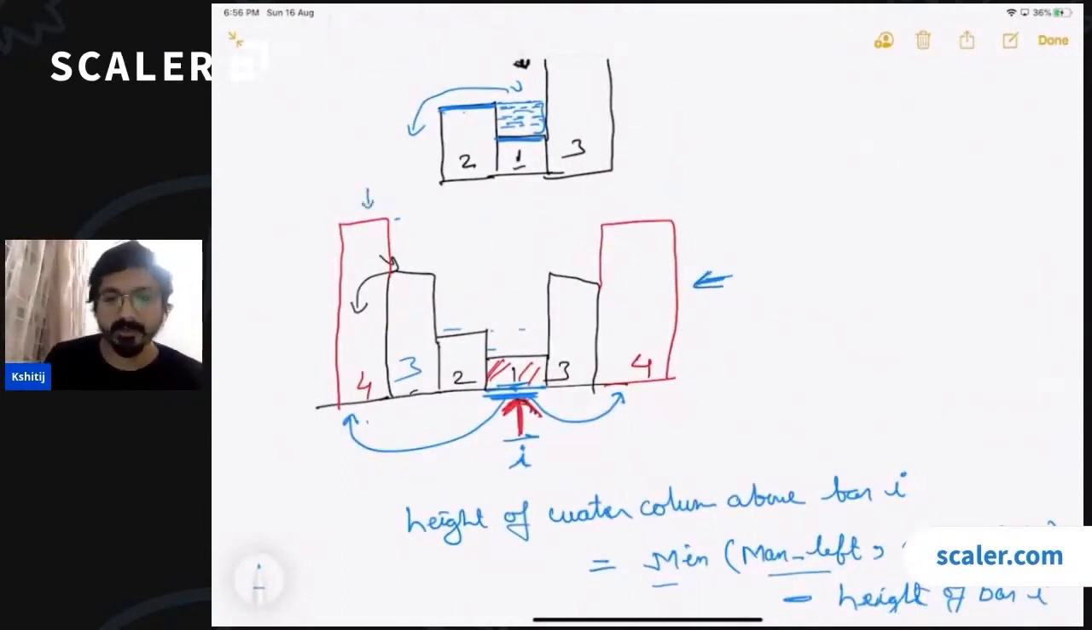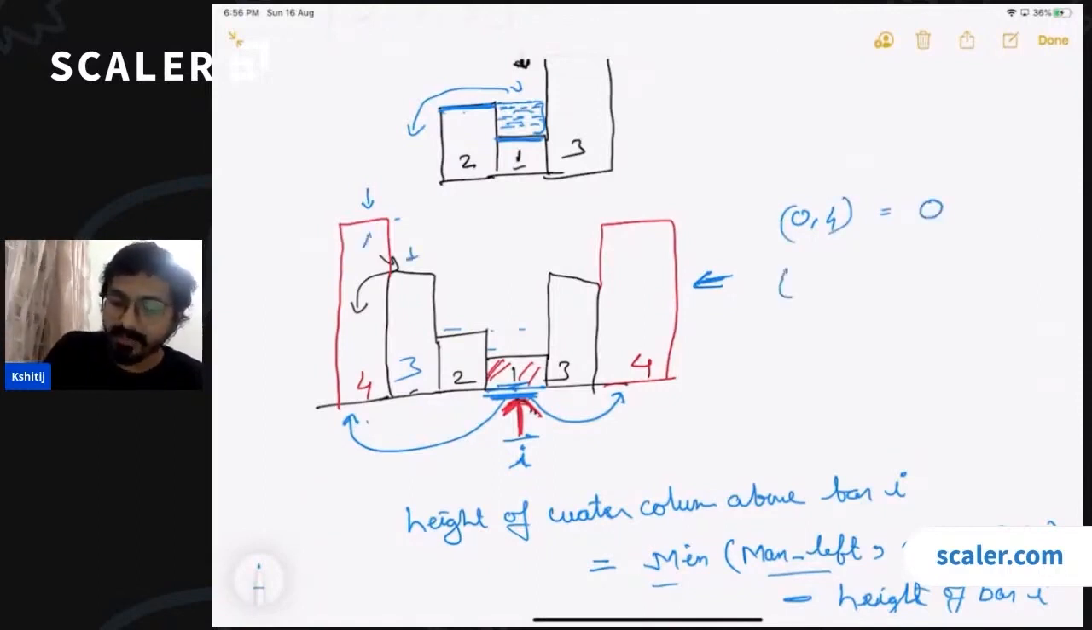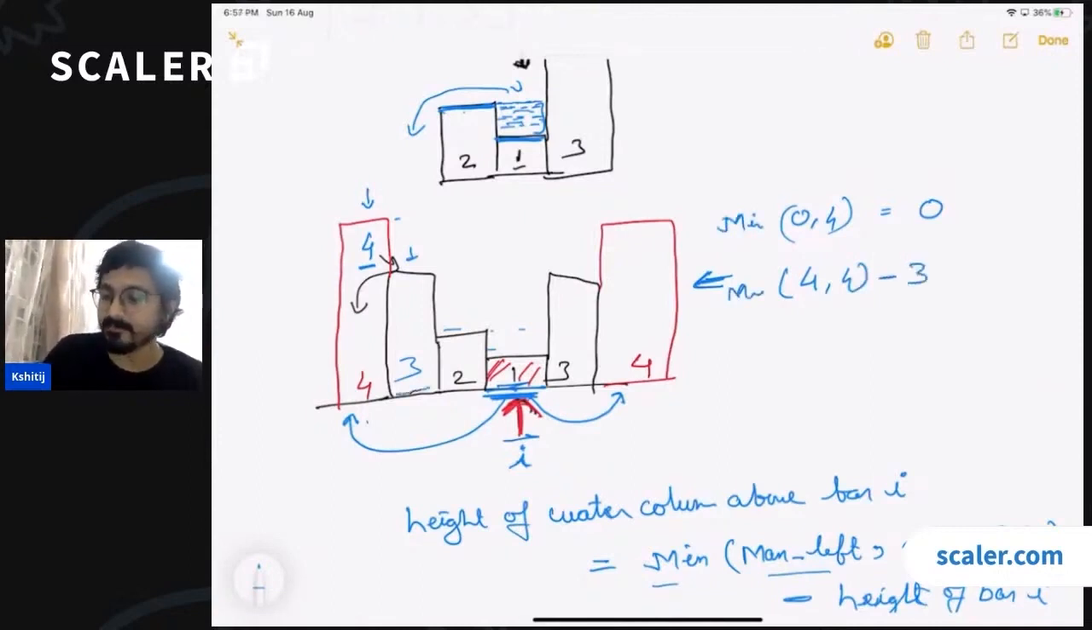So for this building, what is the maximum height on the left side? Maximum height on the left is 0. Maximum height on the right is 4. For the first building, the answer is going to be 0, right? For the second building, maximum height on the left is 4. Maximum height on the right is also 4, right? So we'll be getting the minimum of these two minus whatever is the height of the building, which is 3. So this is going to contribute 1 unit of water, okay?